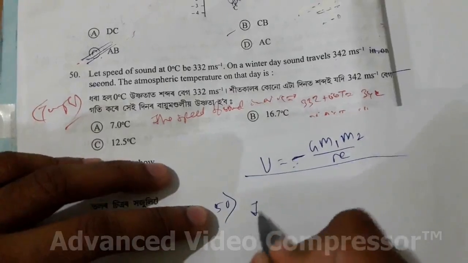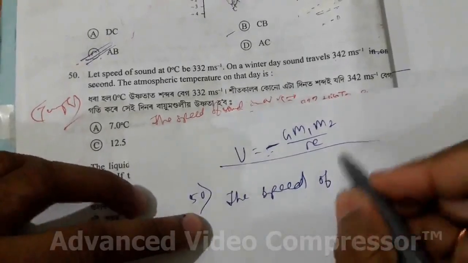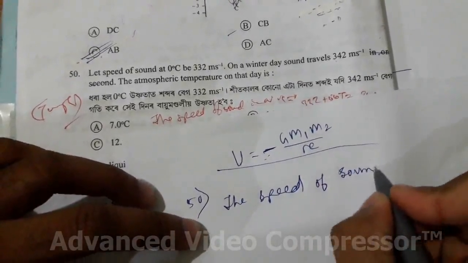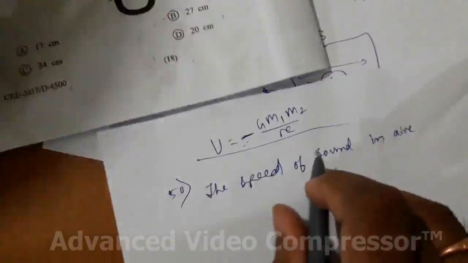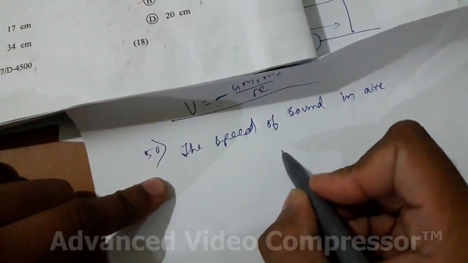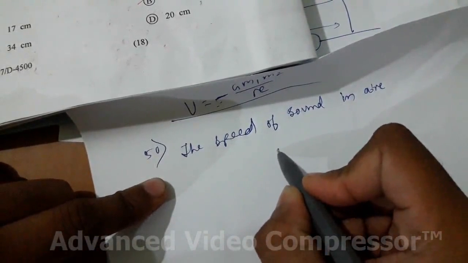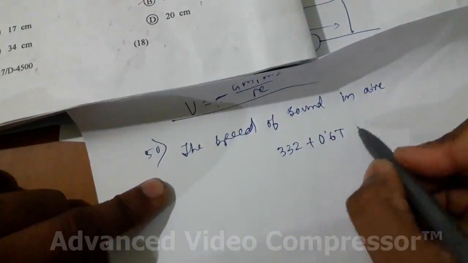The speed of sound in air is 332 plus 0.6 T, at T temperature.